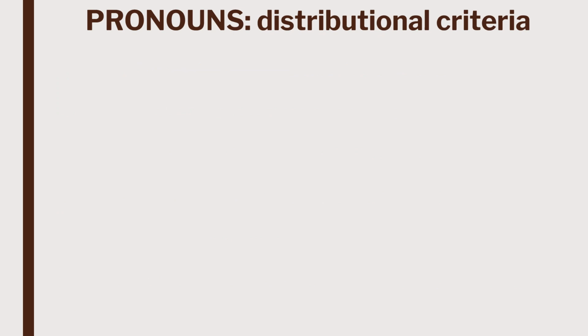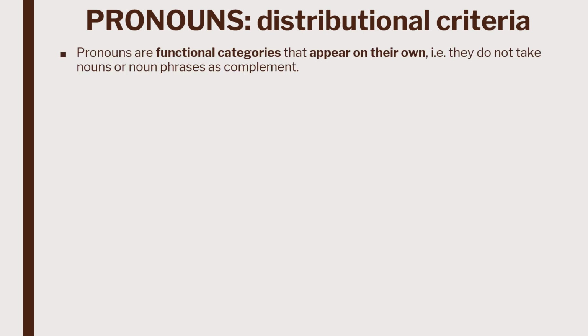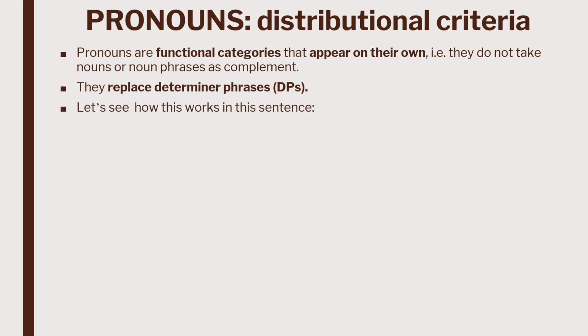Let's start discussing pronouns and their distributional criteria. Pronouns are functional categories that appear on their own. That is to say, they do not take nouns or noun phrases as complement. They are the only element present in the phrase. Pronouns replace determiner phrases. Let's see how this works in the sentence.